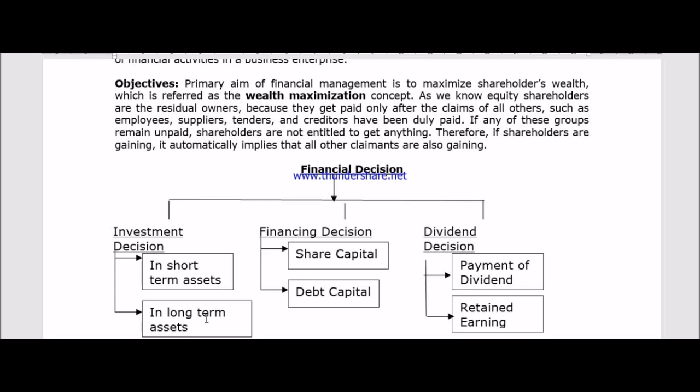The moment you decide these two things, they all together will be called the investment decision. That means how much amount you have to invest in the business will be decided by these two things: how much to invest in the short term assets and how much to invest in the long term assets. And these together will be called the investment decision. If you have got the figure, how much amount you have to invest, that means you have taken that investment decision.